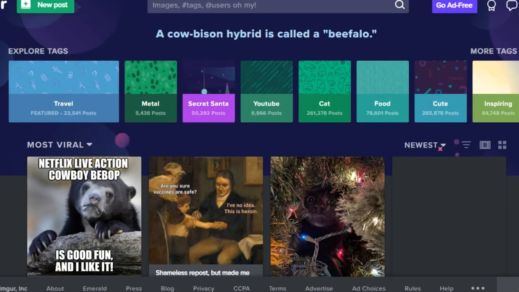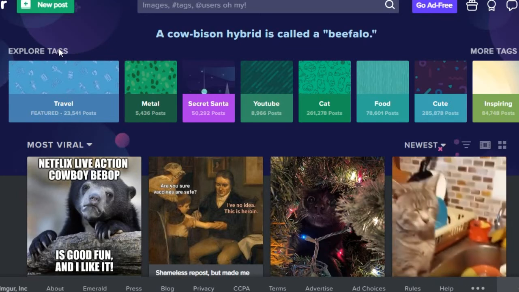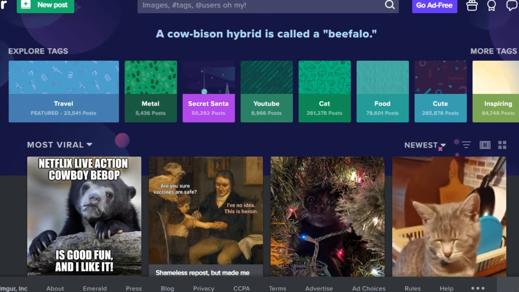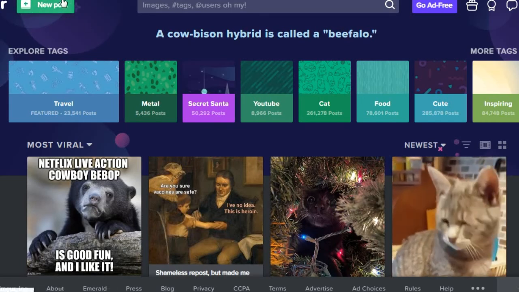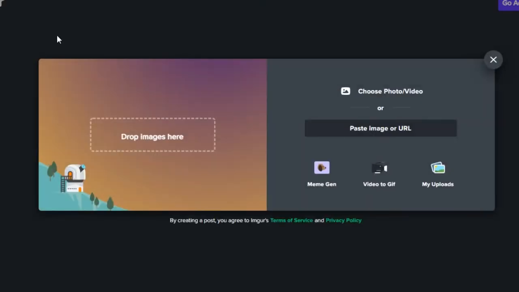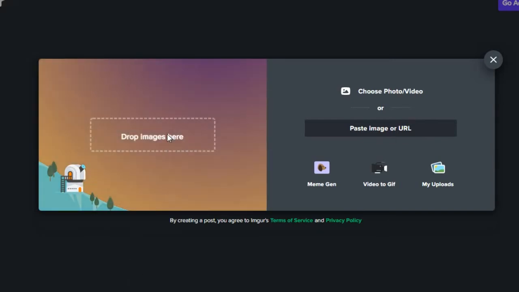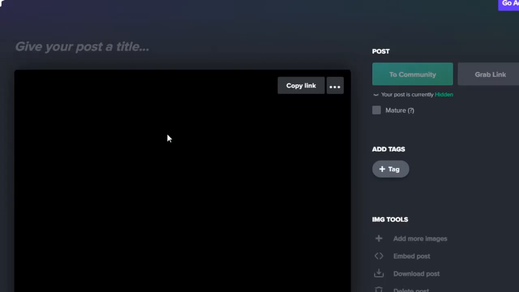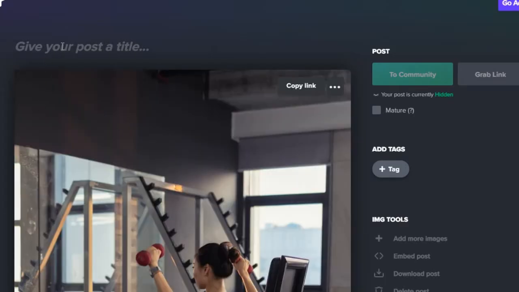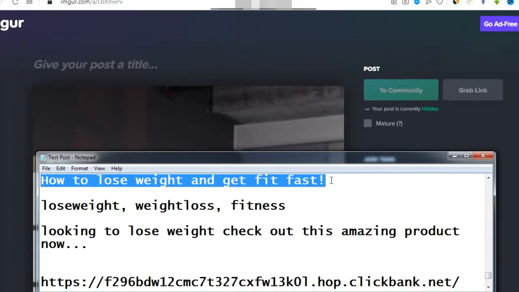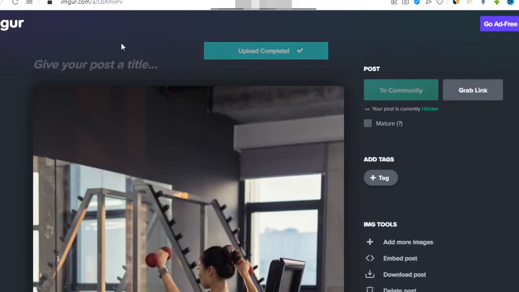Again, come to imgur.com and create an account here. It's very easy to create an account. When you are done with that, we will be creating a post. Drag your image here, the image which I have downloaded. I will drag it here. Then give your post a title. I am already done with the title, so we just select and copy this title and paste it over here.